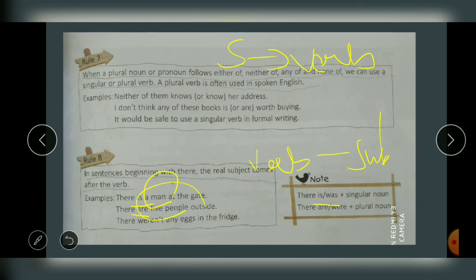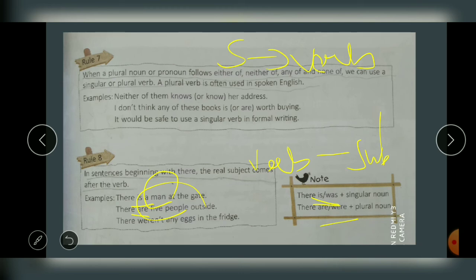If you are having is or was, it is singular. If you are having are or were, it will be plural. Okay? Has singular, have plural. Okay? But with there, it will be is, are, am, are only. Okay? So is, was singular, are, were plural. I hope this rule is clear to you all. Okay? So if these 8 rules are clear to you, it means you will be able to do the exercise very well. Will you try the exercise by yourself?